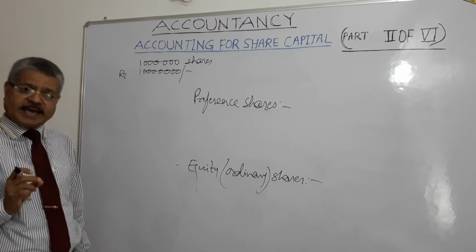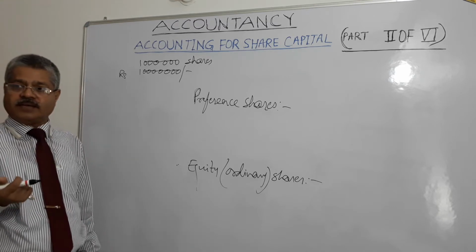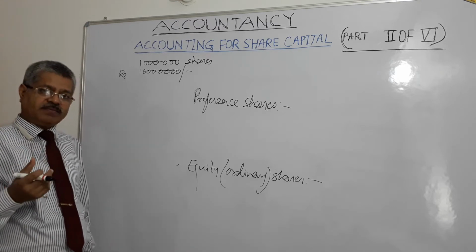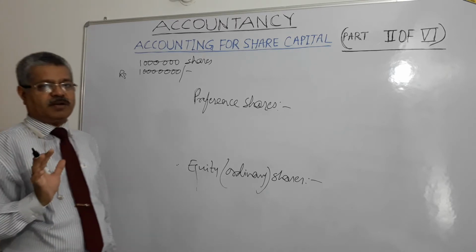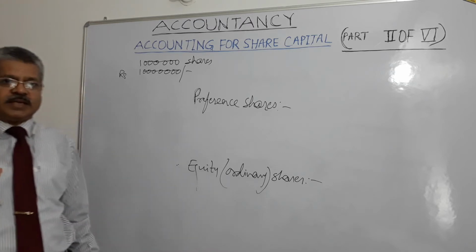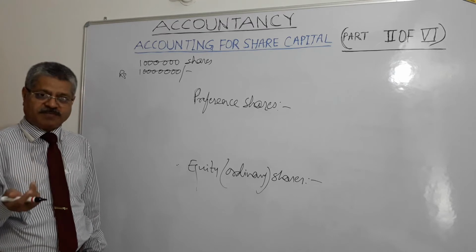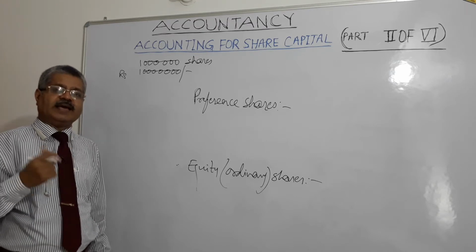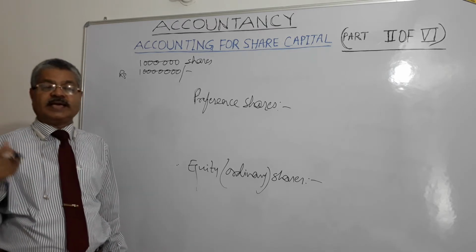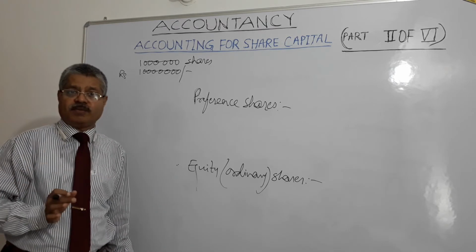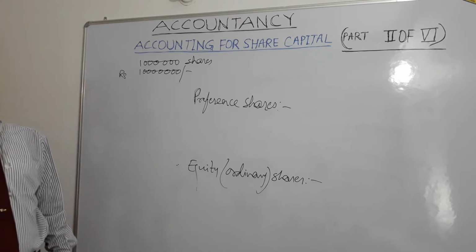Preference shares can be participating or non-participating, right? They can be cumulative or non-cumulative, redeemable or non-redeemable, right? All the three. Preference shares can be participating, non-participating, or they can be cumulative, non-cumulative, or they can be redeemable or non-redeemable, right? Now, what about equity or ordinary shares?